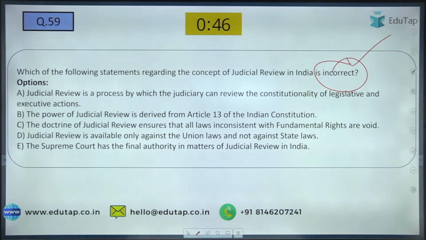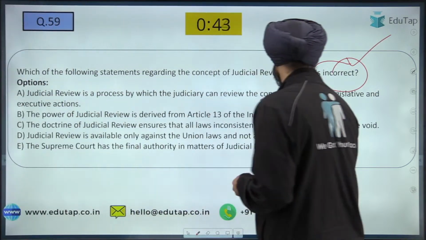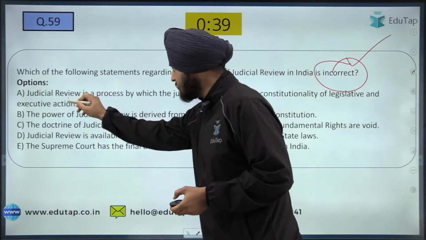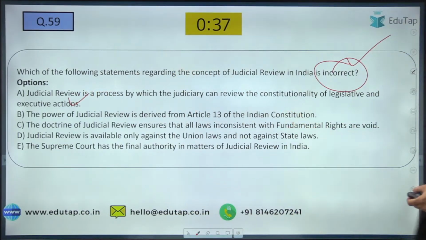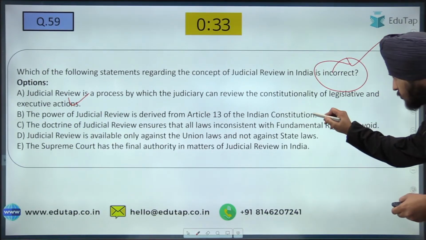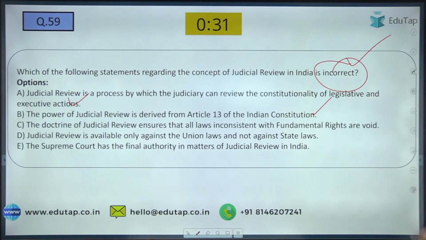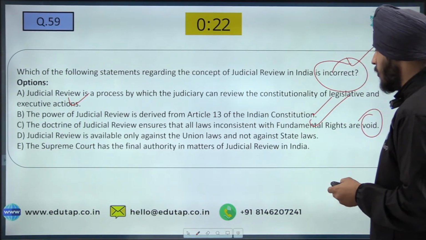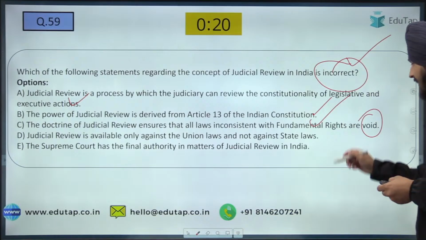So judicial review is a process by which the judiciary can review the constitutionality of legislative and executive actions. Yes, this is what judicial review is. The power of judicial review is derived from Article 13 of the Constitution. This is also again a true fact. Then the doctrine of judicial review ensures that all laws inconsistent with fundamental rights are void. Again, very much true.